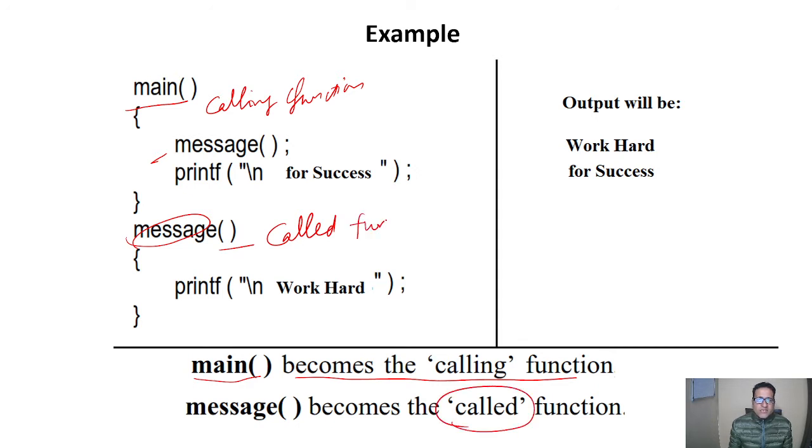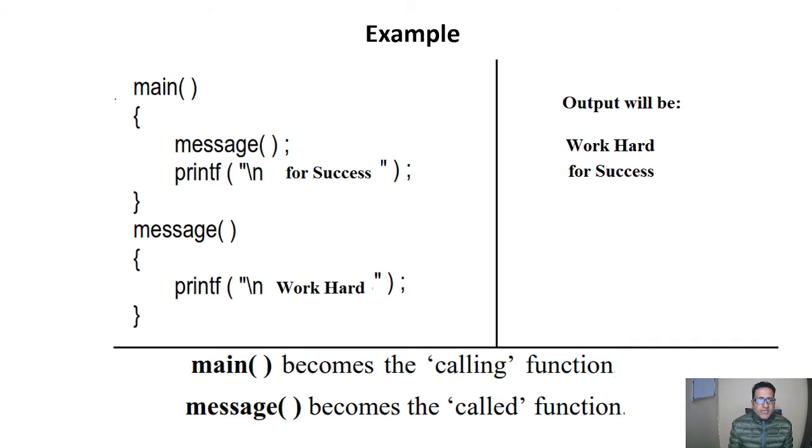So this message is the called function in this specific case. The function which is called in the main function is called the called function. Means function message is called in the main function.